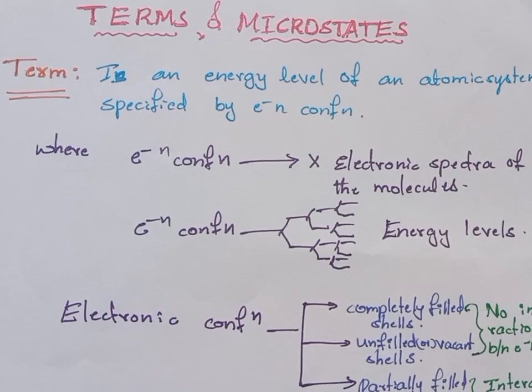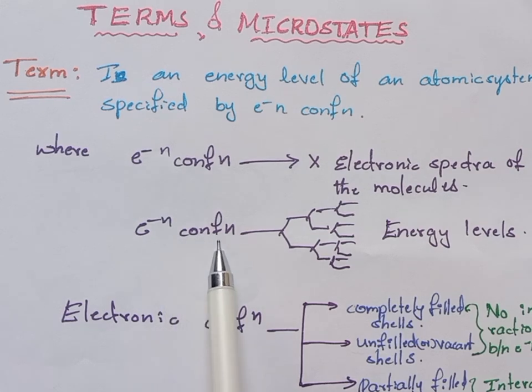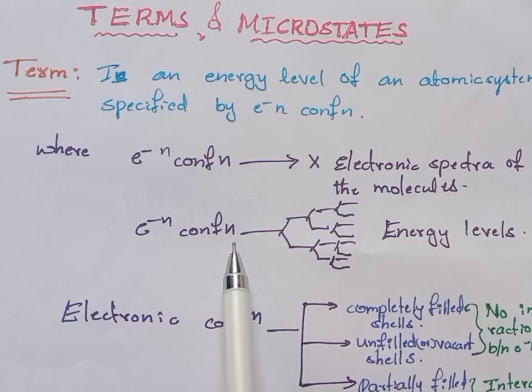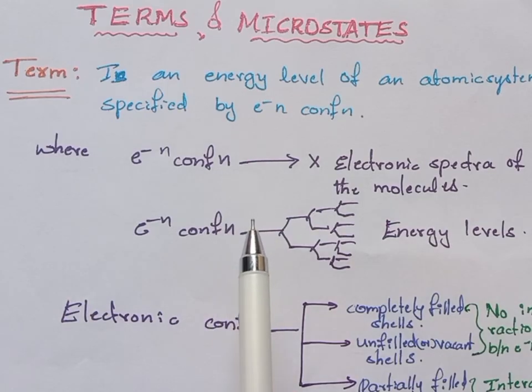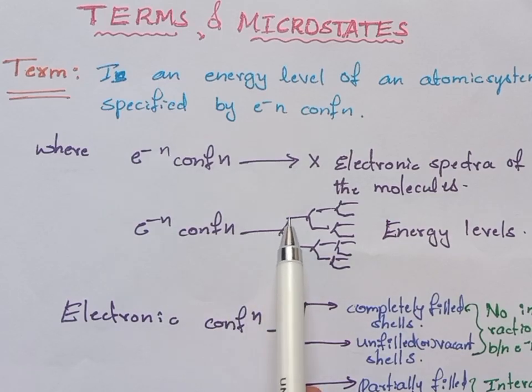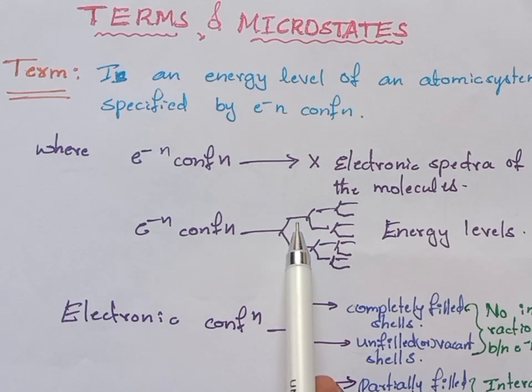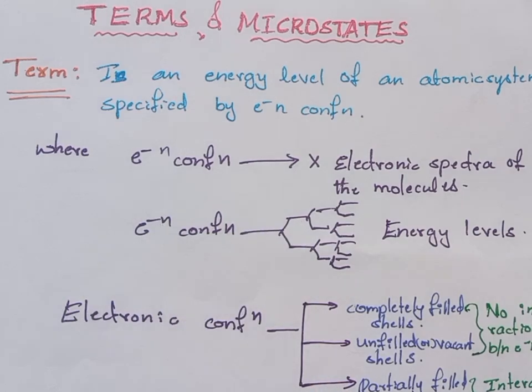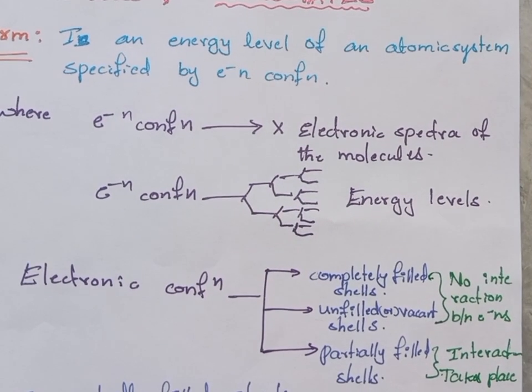So what is an energy level actually? In an atomic system, from an electron configuration, if an electron is excited into a higher energy level, then the energy levels will split into two energy levels, right? So the electron configuration will split into two energy levels, a lower energy level and a higher energy level. This energy level is said to be the term. Got my point? So the term is an energy level of an atomic system.